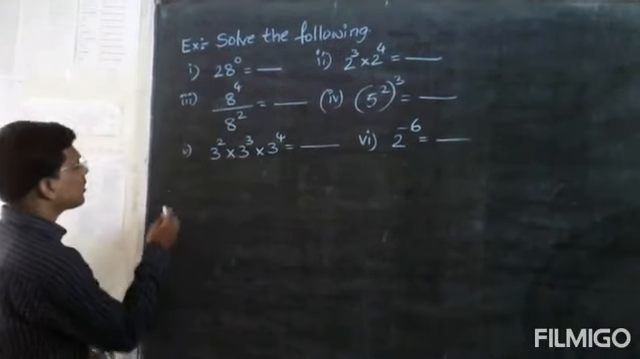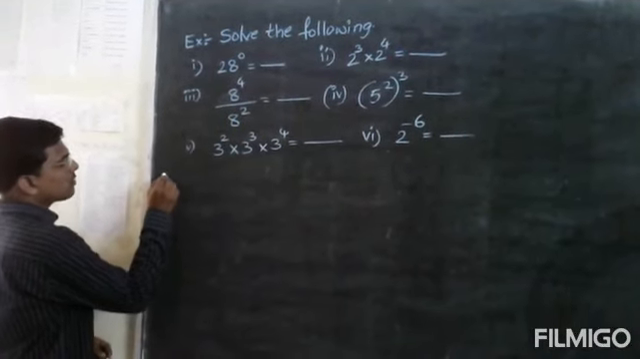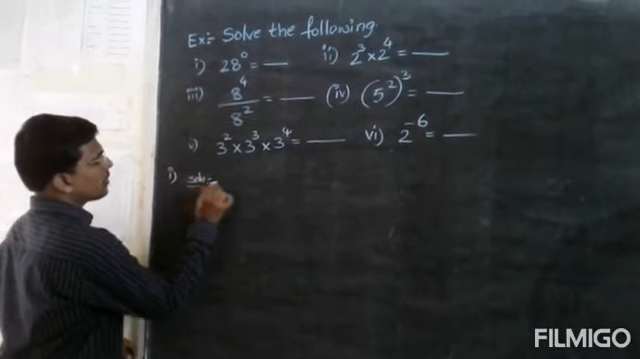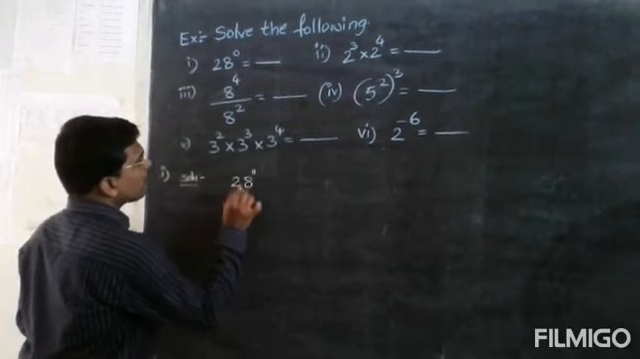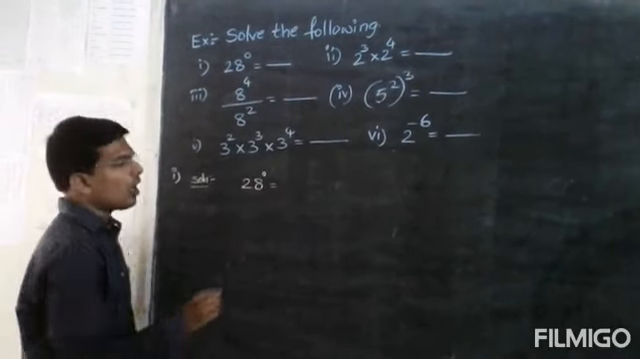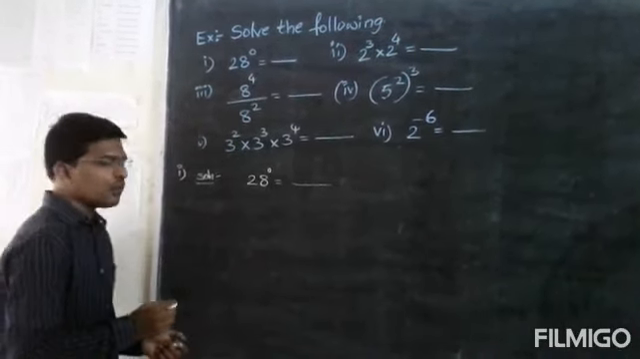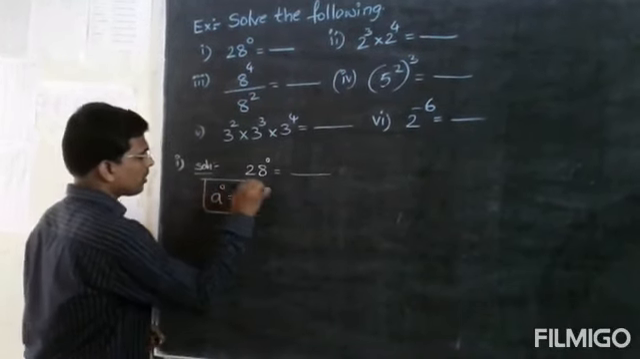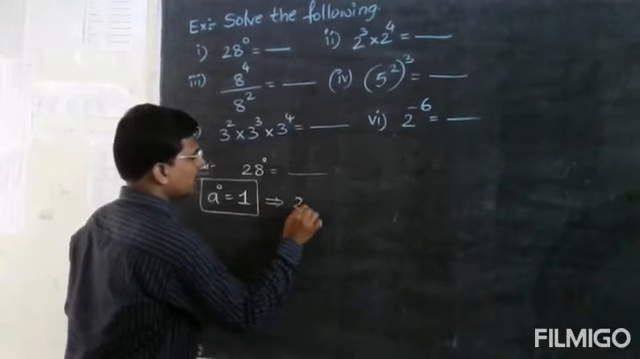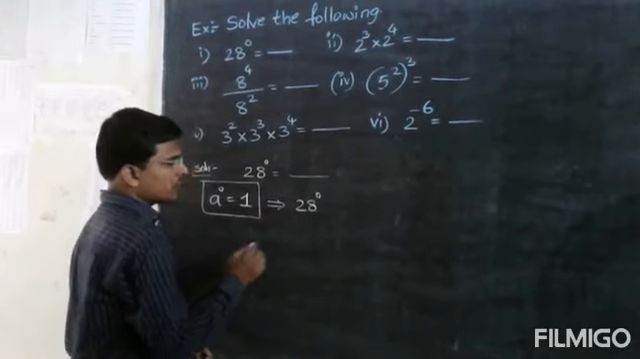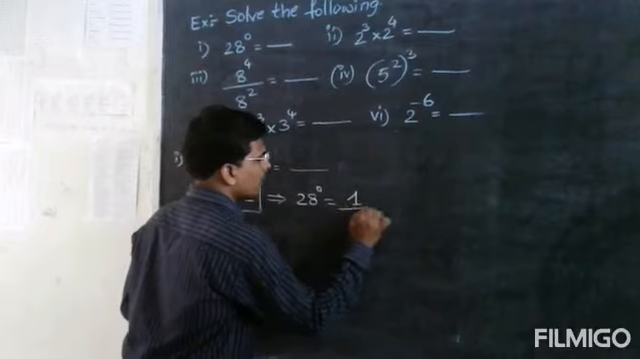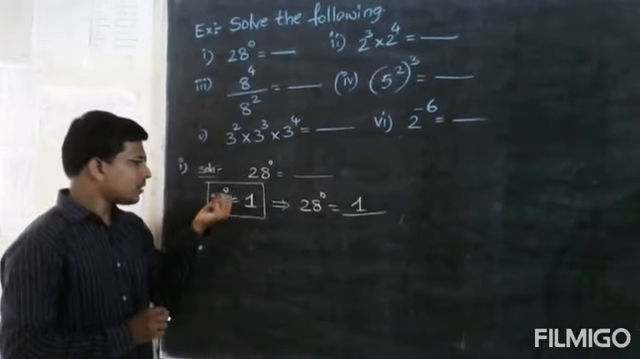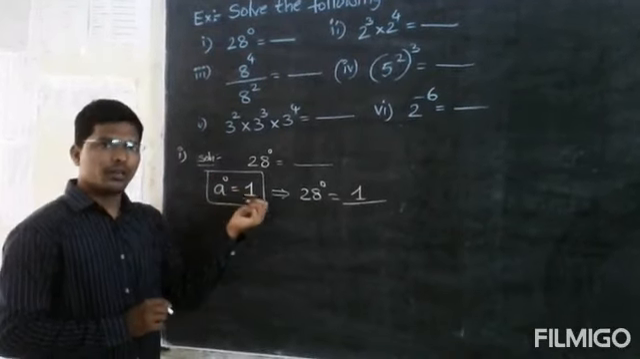So I will solve this problem, just listen carefully. So first question, solution. What is our question? 28 to the power of 0 is equals to how much? As we know the formula, a to the power of 0 is equals to 1. So I can say any number to the power of 0 is equals to how much? 1. So 1 is your answer, due to the formula a to the power of 0 is equals to 1.